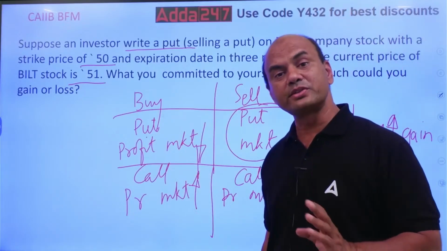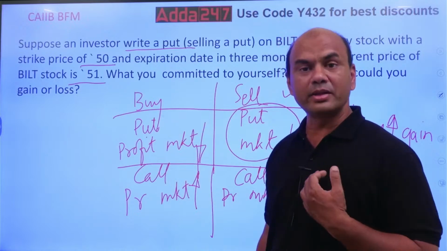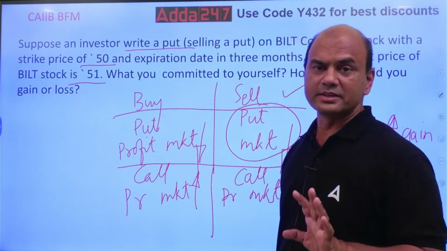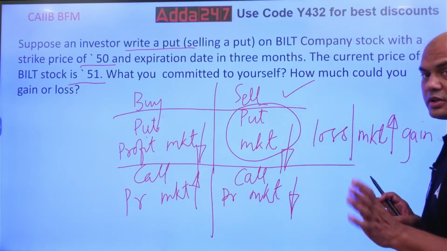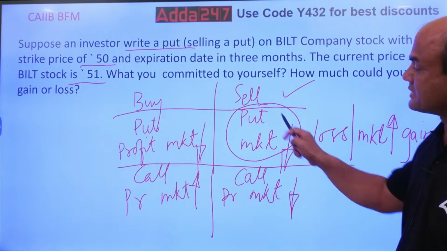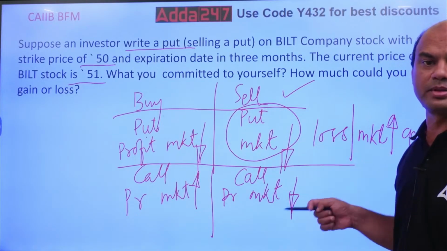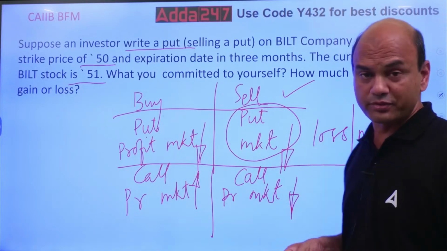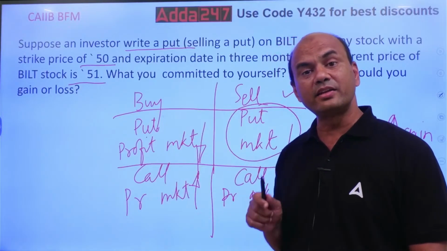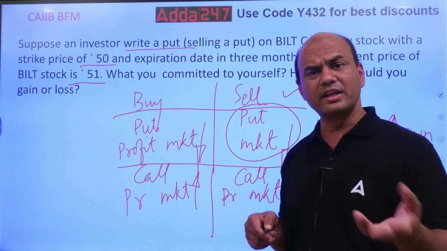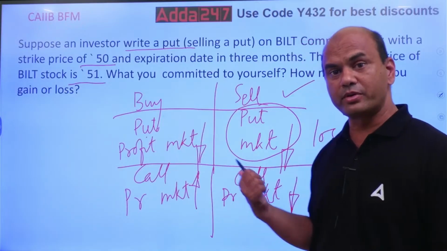If the market price goes up, I will make the profit and the other person will make the loss. So that is the basic logic of the put option. That's why I said this table is the most important table for you throughout your life, for those who are dealing in call and put options in daily life.